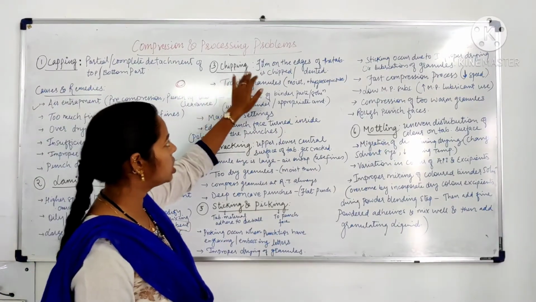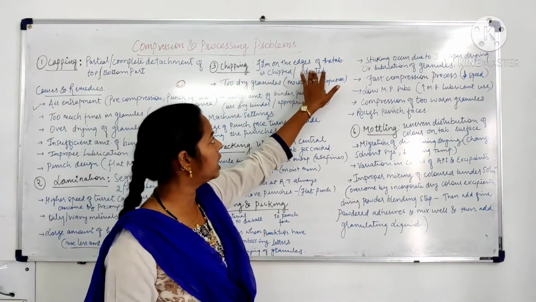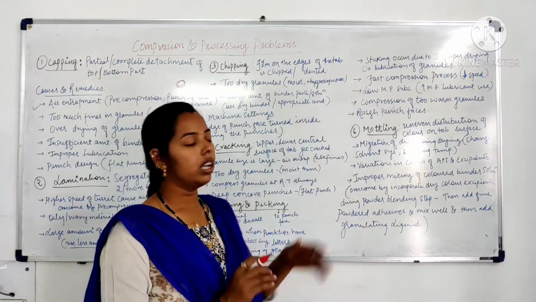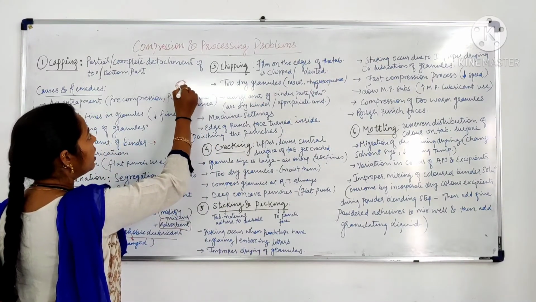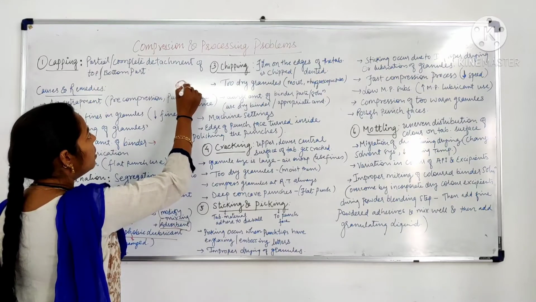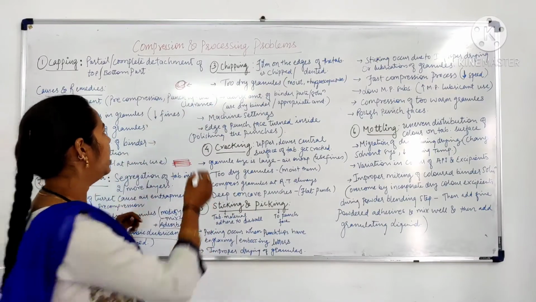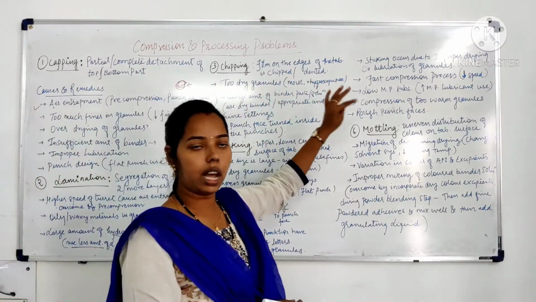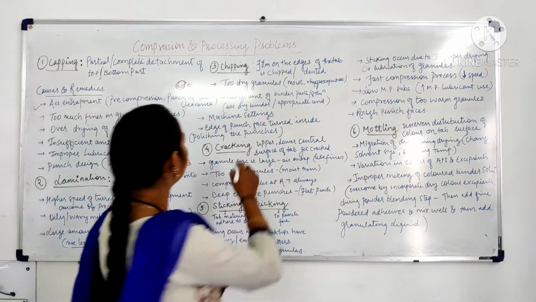The next defect is chipping. Chipping is when the film on the edges of the tablet is chipped or dented. It means the surface of the tablet could be dented, or it could be chipped by another tablet, and because of that chipping, edges or dents could occur in the tablet. So this is chipping. Again, the causes and remedies for chipping.